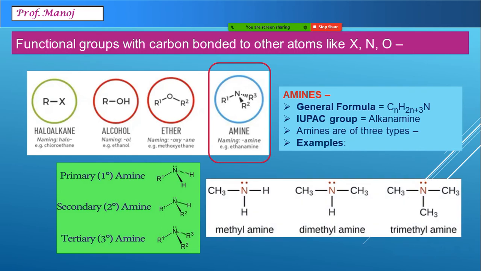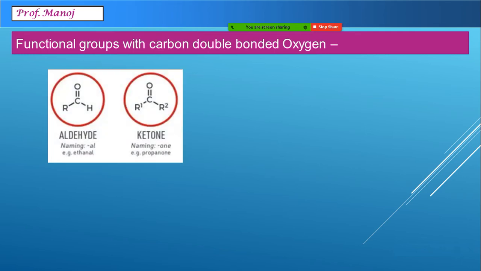If we see different examples here, we can observe that first compound contains NH2. So when it is NH2, that is primary amine. When it is NH, it is secondary amine, and when it's only N, it is tertiary amine. In case of carbon double bonded oxygen, we have a family called carbonyl groups.